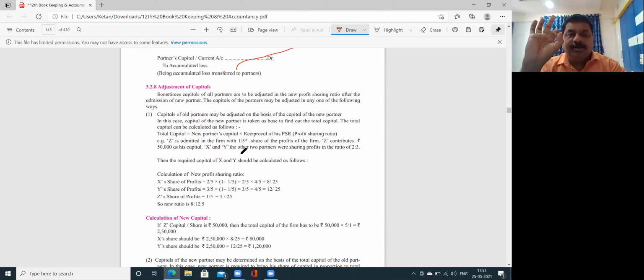But only remember one thing about adjustment of capital: on the admission of a new partner, old partners, with the consent of all partners, the capital amounts of all partners can be readjusted in the new profit sharing ratio. There are some steps. First calculate the new ratio, then calculate the total capital, and then every partner's adjusted capital.